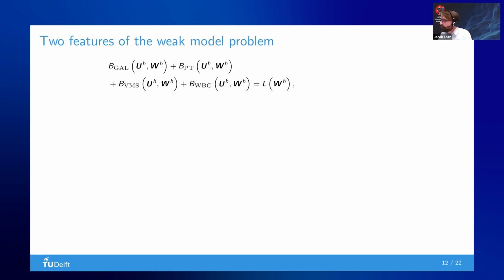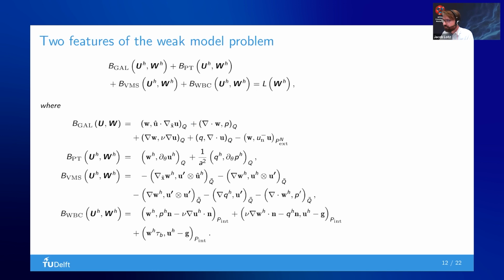We solve our model weakly, and it consists of four parts. I will just go over them quickly and skip the details for the sake of time. We have Galerkin terms, we have pseudo-transient terms, we use variational multiscale stabilization, and we use weak boundary conditions to solve the flow around the body.